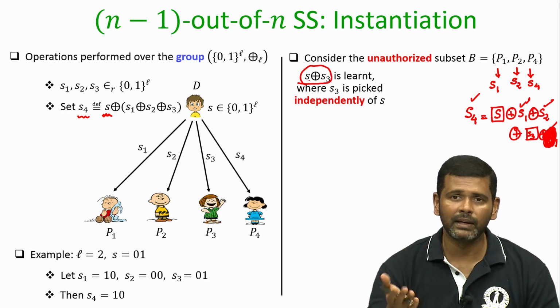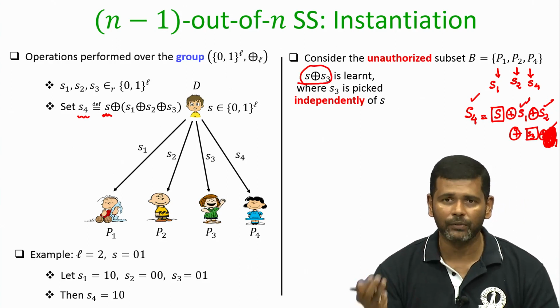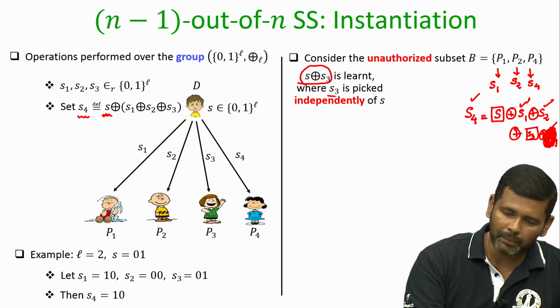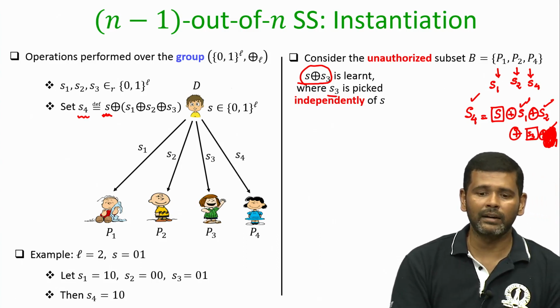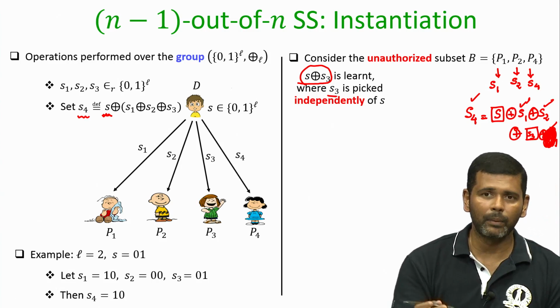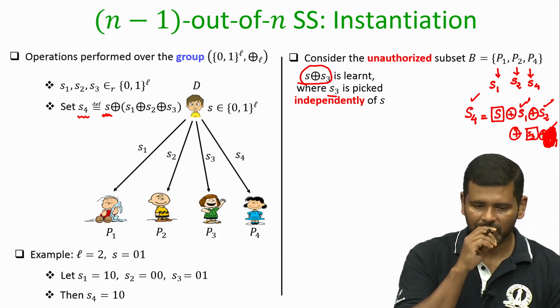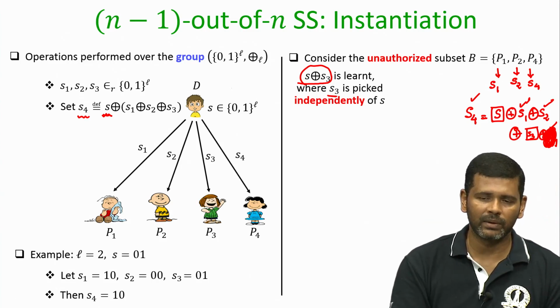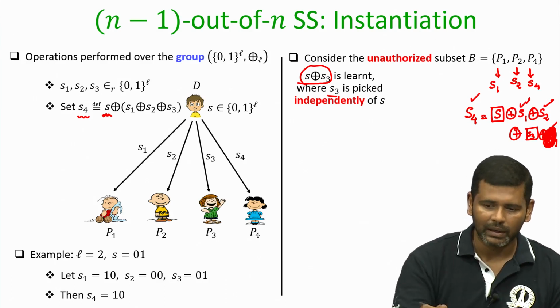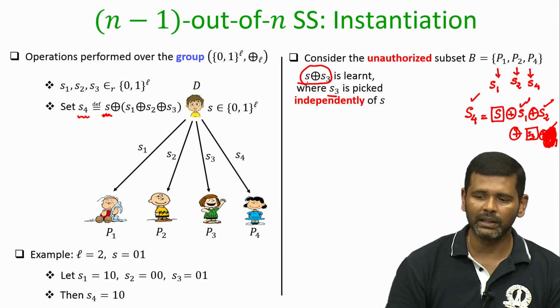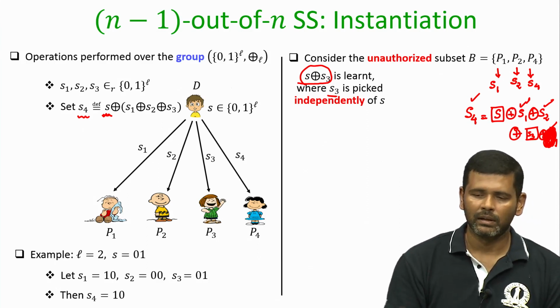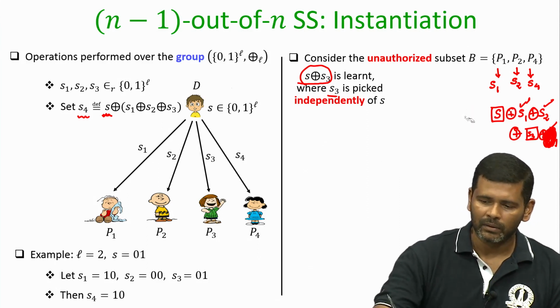Now, does this reveal anything about the secret S? Absolutely not, because the missing piece S3 is picked independently, uniformly at random by the dealer, independent of the shares S1, S2, up to S n minus 1, and hence it could be any S3 XORed with any S which the unauthorized parties would have learnt.